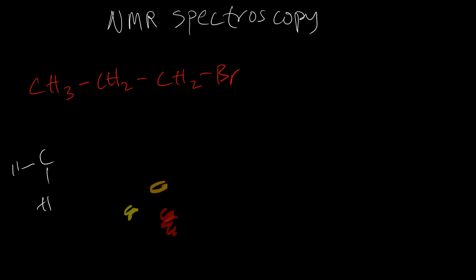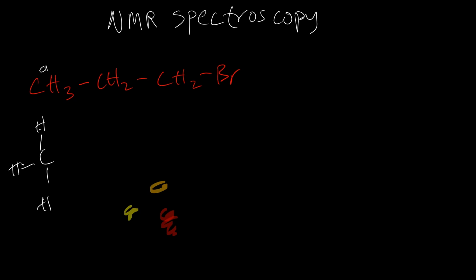hydrogen, hydrogen, and hydrogen. Now you can see that these three hydrogens are attached to the same carbon, which means they're in the same chemical environment, so these three hydrogens will appear as one signal. In a nutshell, all hydrogens attached to a particular carbon will usually appear as one signal. So in this case we have one signal here. Let's call it signal A.